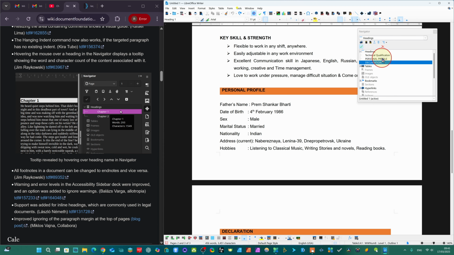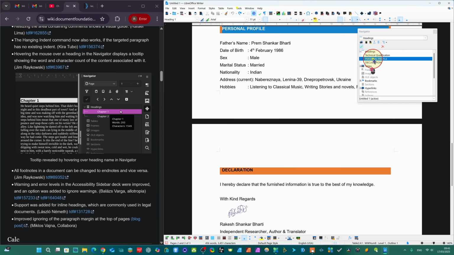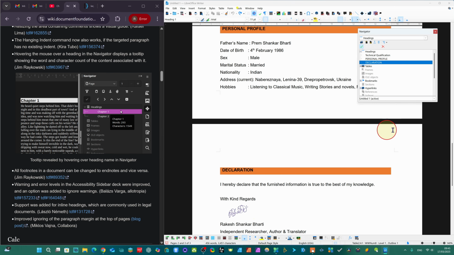So now we come here. So once again, check technical qualification. This is here. You see it's showing me, and personal profile. You see it's showing me, and not declaration. For example, I want to check. You see, just hover here or double click. It's here. So the color is changing. You see here personal profile is here, declaration here. So this is a good feature.